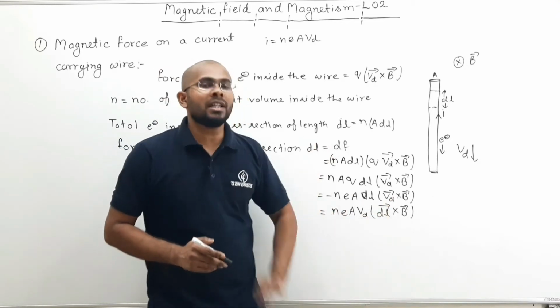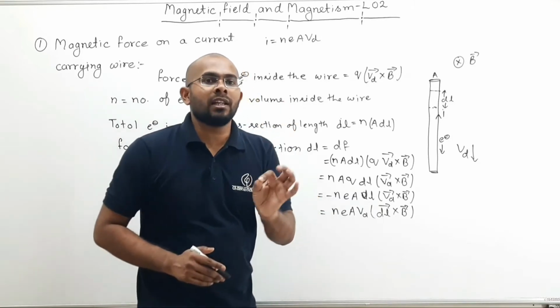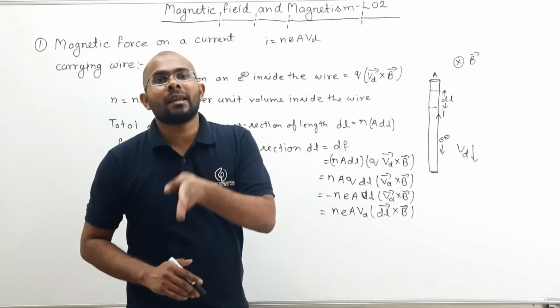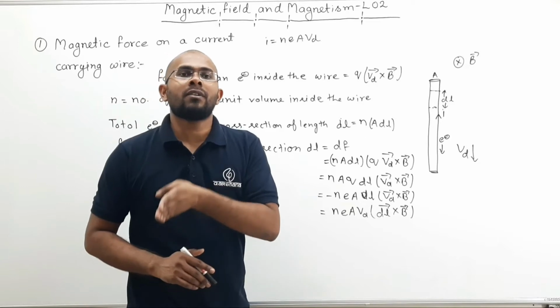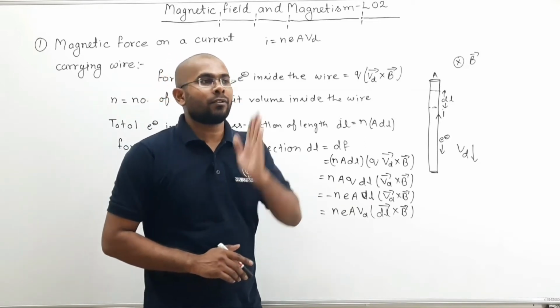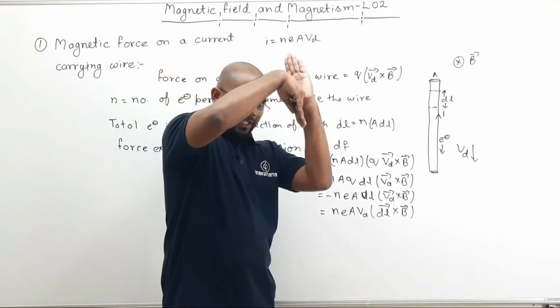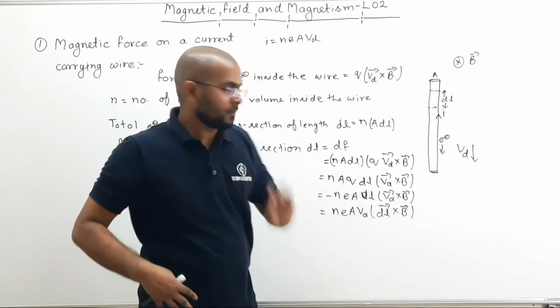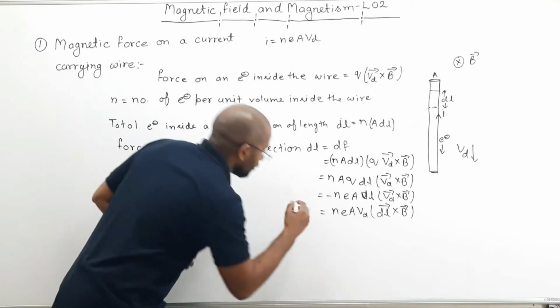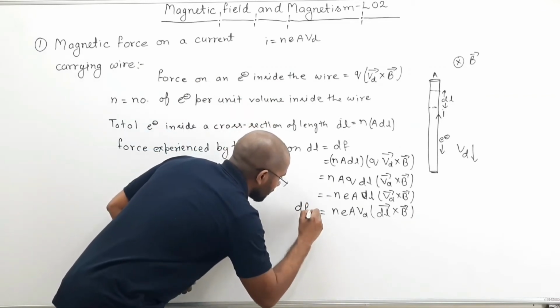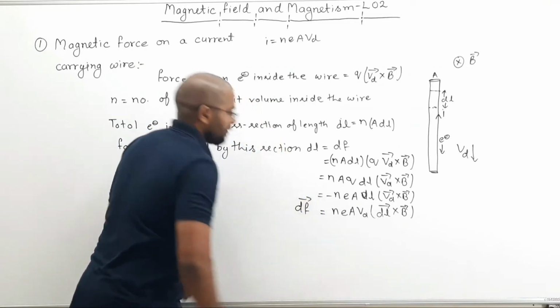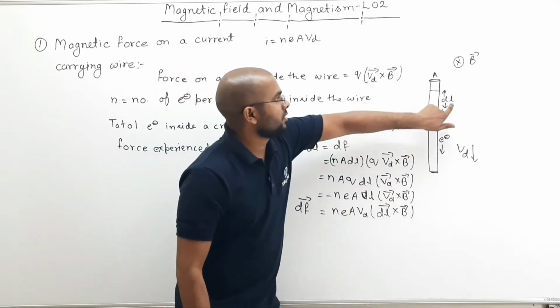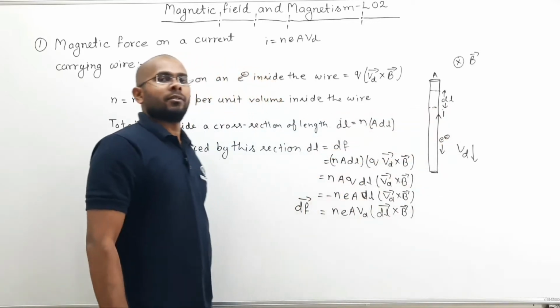Here I am taking the direction of dl to be in the same direction as the flow of current, and the flow of current has direction opposite to the direction of flow of electrons. So this is the force on one section of the wire.